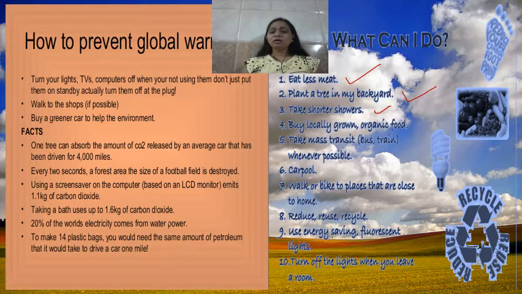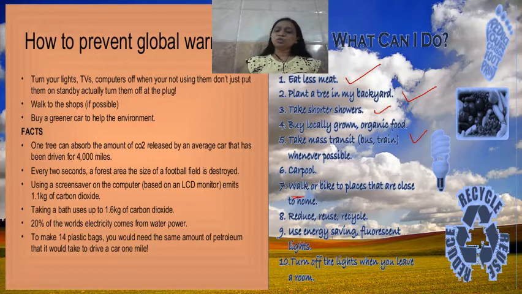Then take mass transit. What is the meaning of mass transit? We should not use our private vehicles more and more. We should use mass vehicles like the train and bus, so that fewer vehicles are used to transport a larger number of people. Okay, so there is less pollution. Then carpool, walk or bike to places that are close to home. We should go to the nearby shop by walking, not by taking our vehicles.